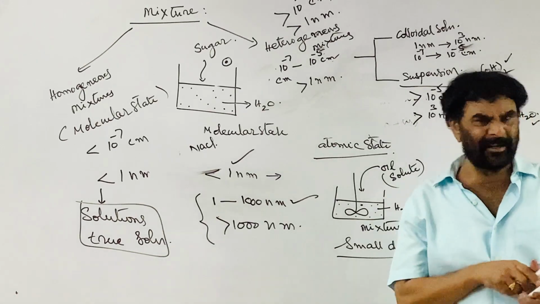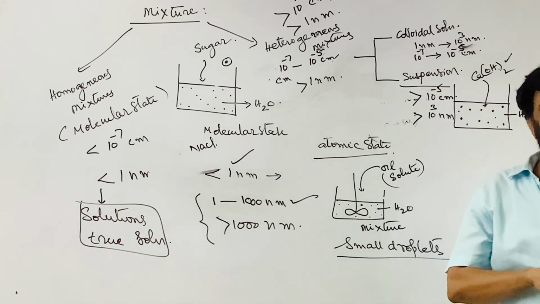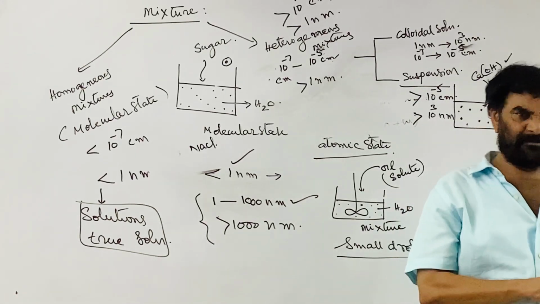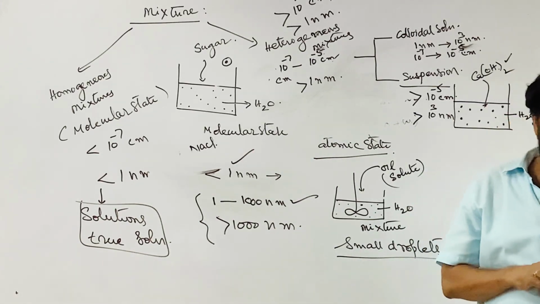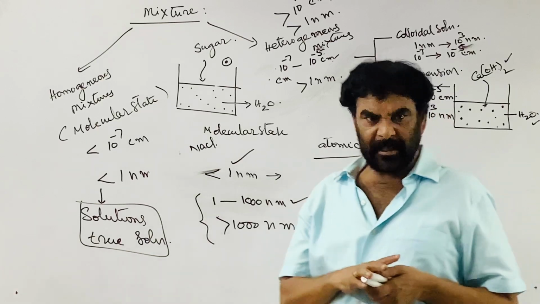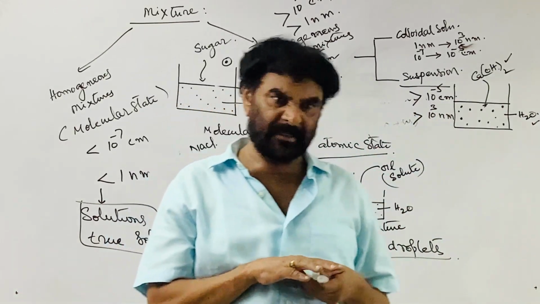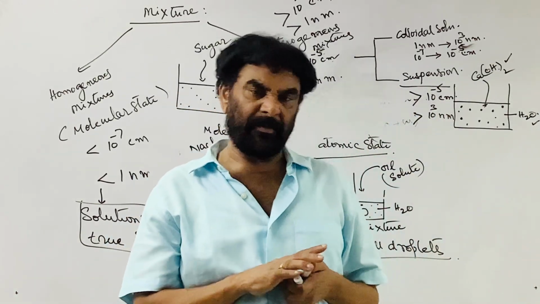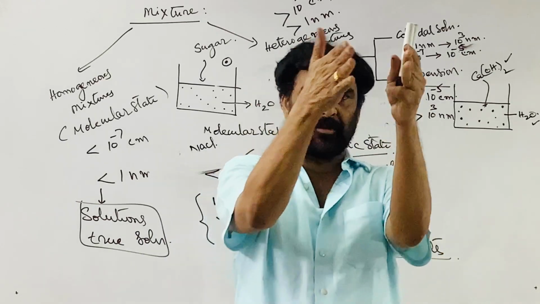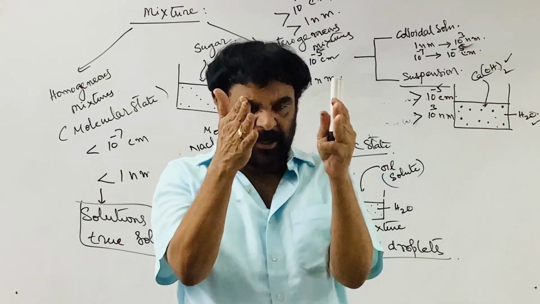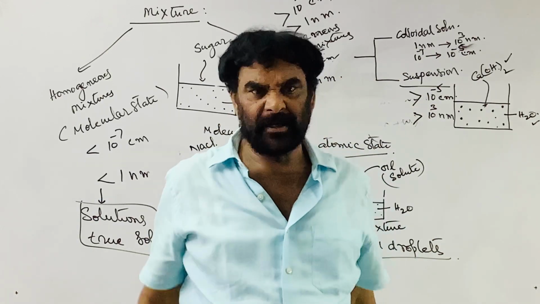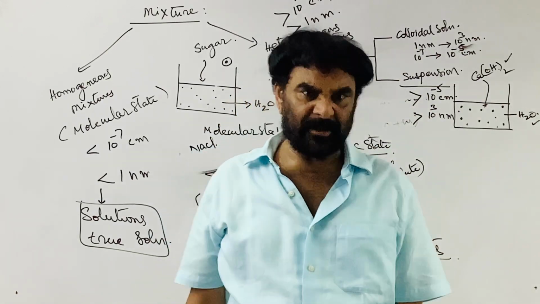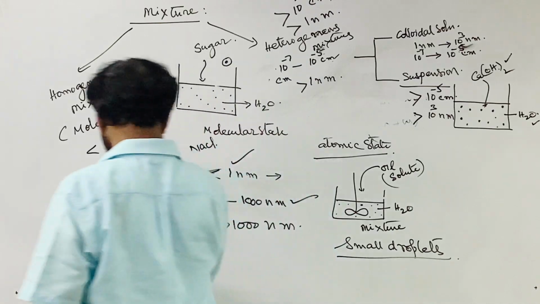So a colloid is nothing but a mixture in which the size of the dispersed particle is greater than 1 nanometer and less than 10 to the power of 3 nanometers. If the size of the solute particle is in this range, then that mixture is called a colloidal solution.